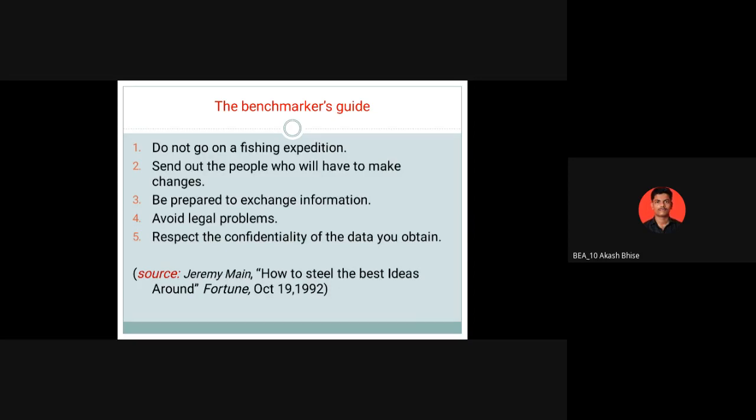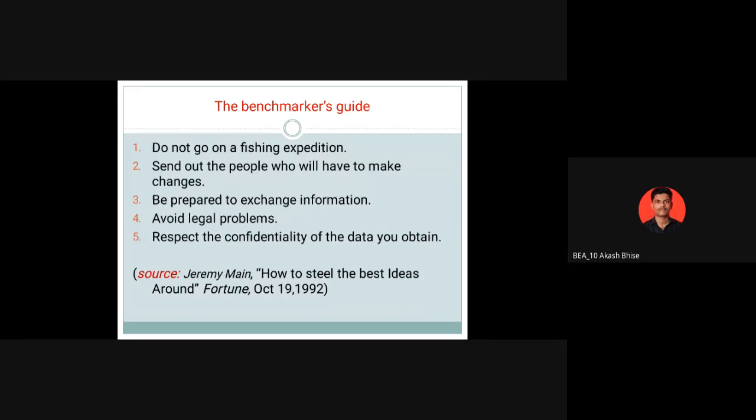Do not go on a fishing expedition. We have to select which benchmarking strategy, which partner, and which goal. We have to discuss those points also: which points are not suitable, and which points will be very critical in future. So this is one of the guidelines.